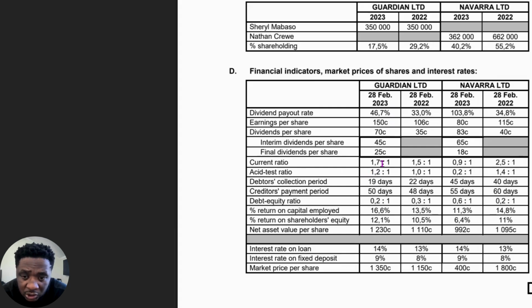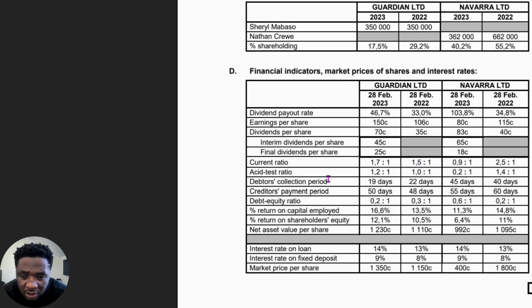Okay, so let's see. So firstly, current ratio of Guardian Limited went from 1.5 to 1.7, whereas for Navarra Limited it went from 2.5 to 0.9. So this is pretty terrible. And then also the asset test ratio, as you can see here for Guardian Limited, it went from 1 is to 1 to basically 1.2 is to 1. Whereas for Navarra Limited, it went from 1.4 is to 1 to basically 0.2 is to 1. So it's pretty bad for Navarra Limited. I think this is an obvious case that it's Guardian Limited.